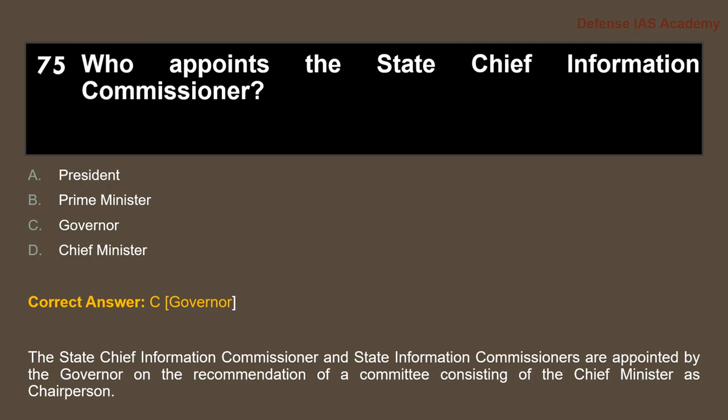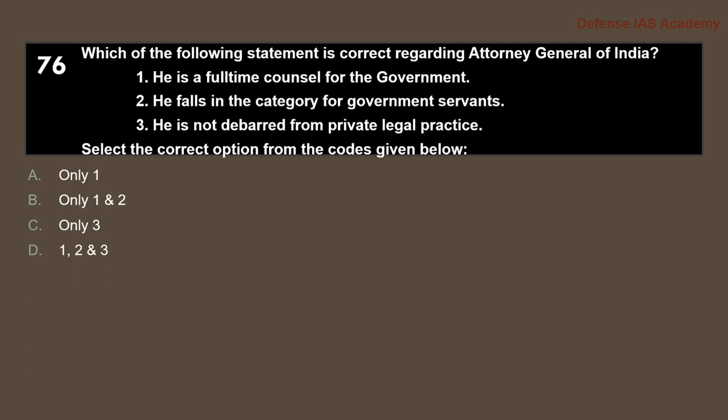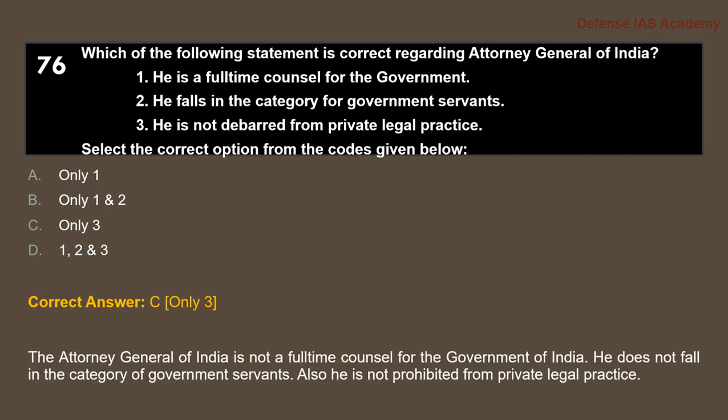Next question: which of the following statements is correct regarding the Attorney General of India? 1. He is a full-time counsel for the government. 2. He falls in the category of government servants. 3. He is not debarred from private legal practice. Select the correct option from the codes given below. The correct answer is option C, only 3. Only 3 is the correct answer.